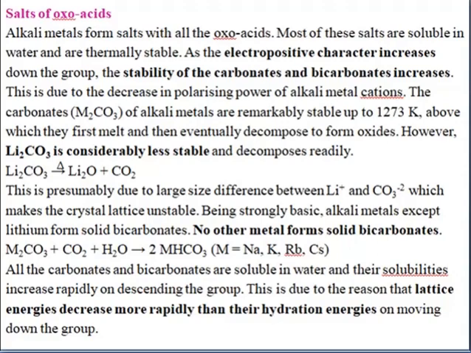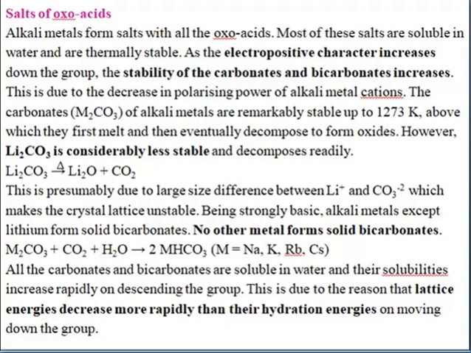If you take the carbonates of the alkali metals, they are stable up to 1273 Kelvin except lithium. Lithium carbonate is less stable and it will decompose very easily to give lithium oxide and carbon dioxide. This is because of the size difference between lithium and carbonate. Lithium is very small and carbonate is very big, so the crystal lattice is unstable.